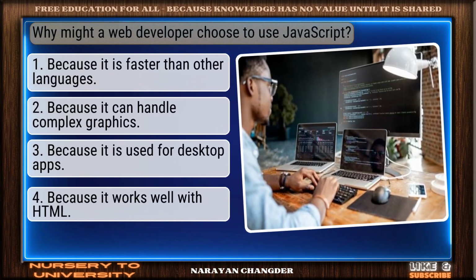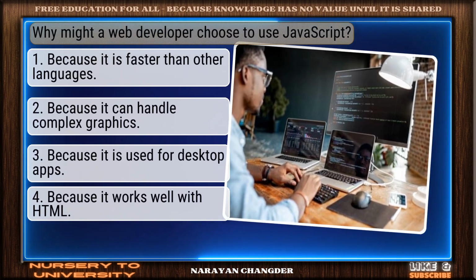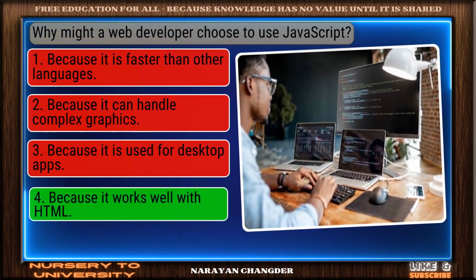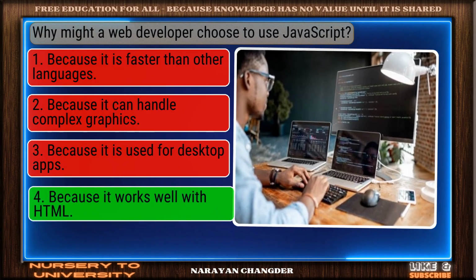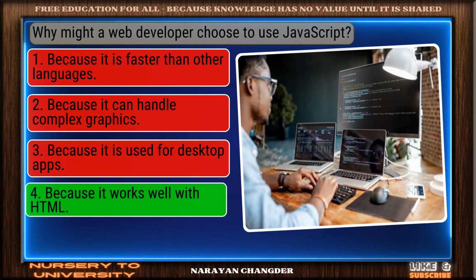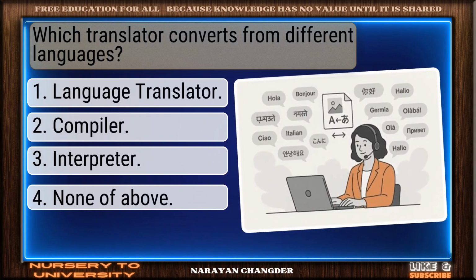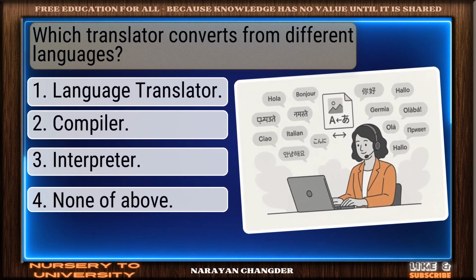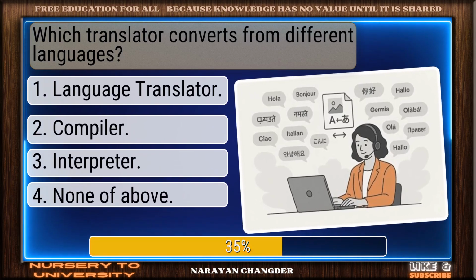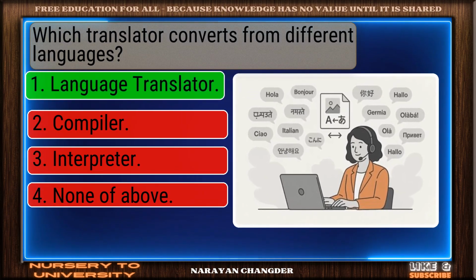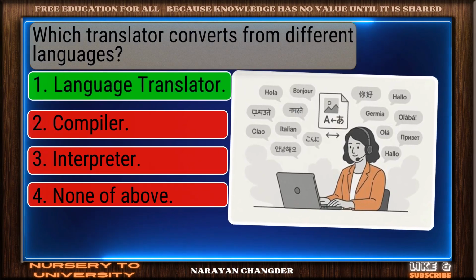Question number 3. Why might a web developer choose to use JavaScript? You chose because it works well with HTML. And it is correct. Question number 4. Which translator converts from different languages? Smart move. Language translator is an accurate answer.